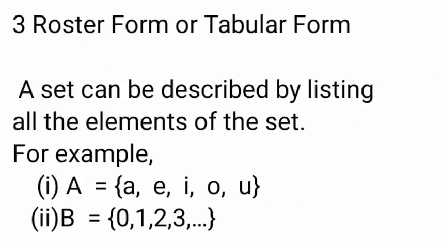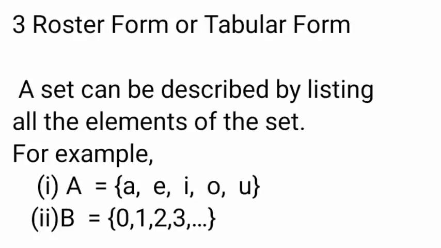Third one, roster form or tabular form. A set can be described by listing all the elements of the set. For example, the vowels are A, E, I, O, U. That is the list of the elements.